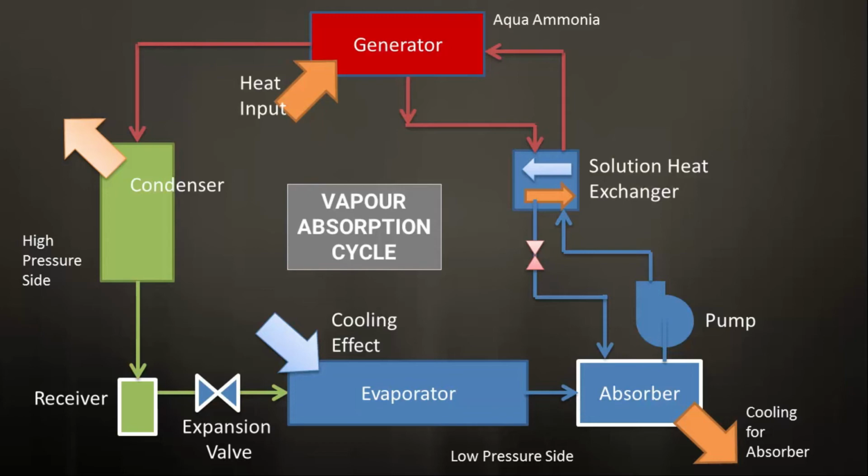The strong solution in the generator is heated by a heat source which could be steam, exhaust gas or an electric heater. The refrigeration effect is produced at the evaporator, which can be used for cooling water or process cooling or air conditioning.